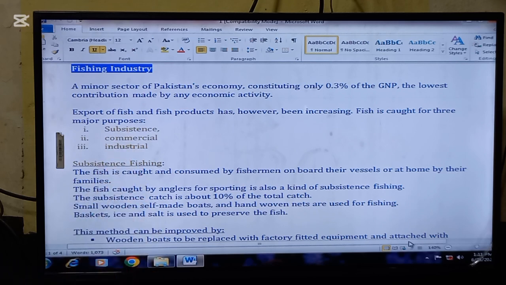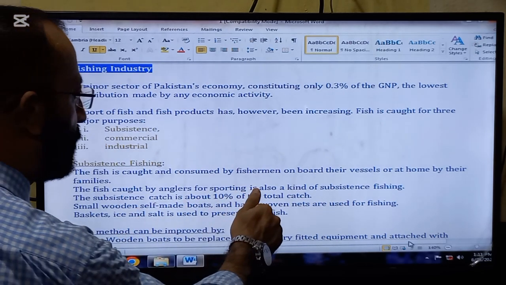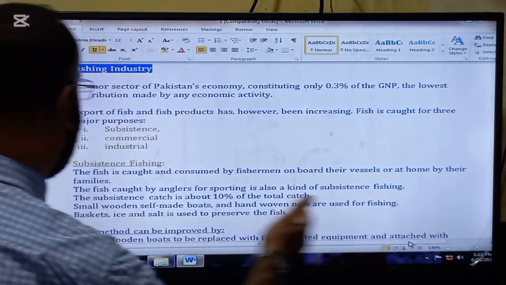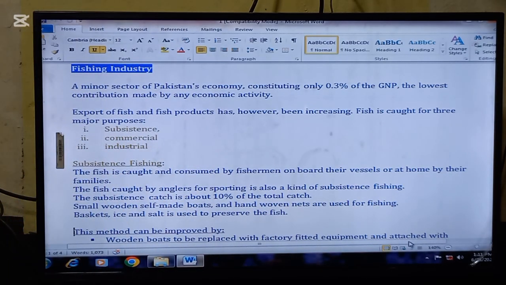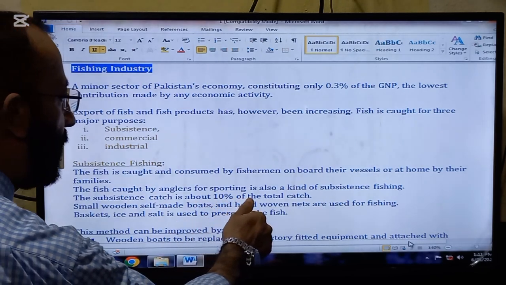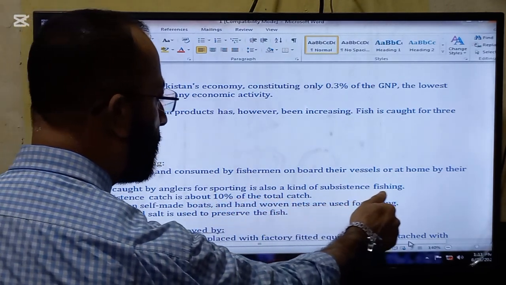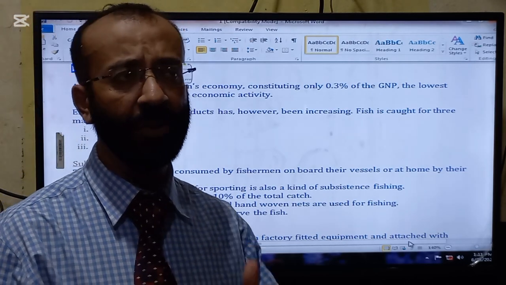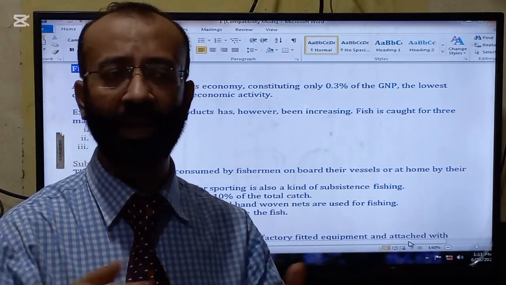Number one is subsistence fishing. The fish is caught and consumed by fishermen on board their vessels, or at home by their families. The fish caught by anglers for sporting is also a kind of subsistence fishing. Some people catch fish as a hobby. They go to ponds or rivers and catch fish.